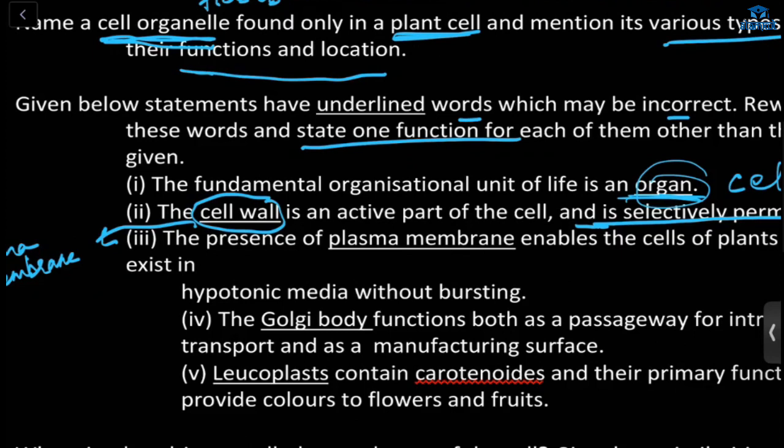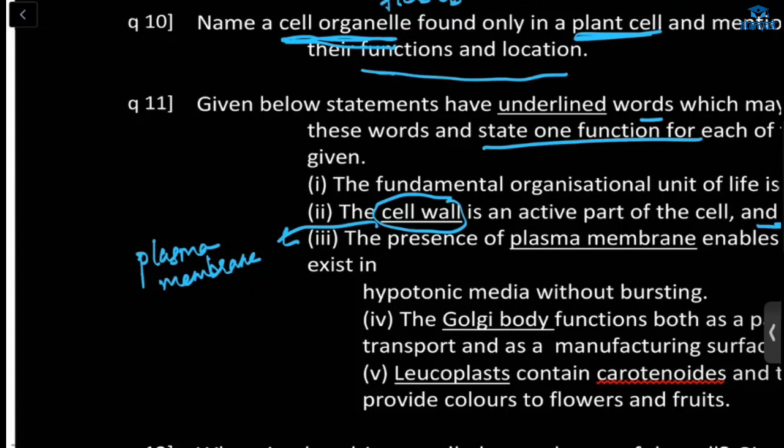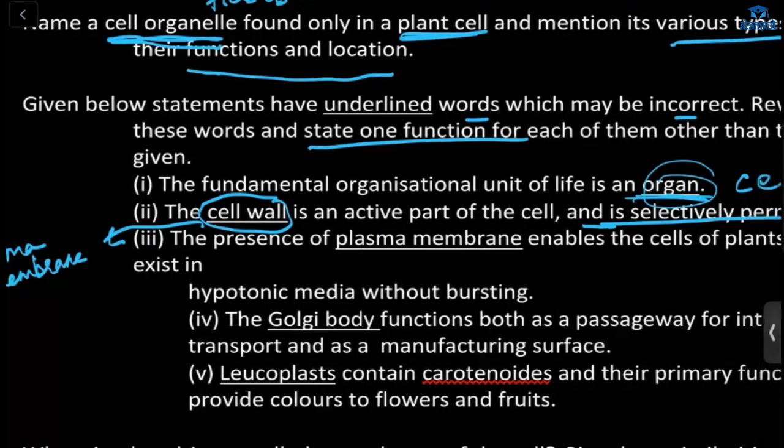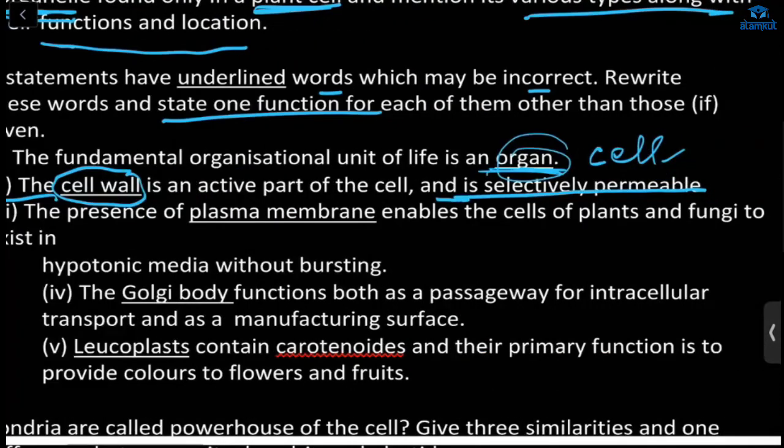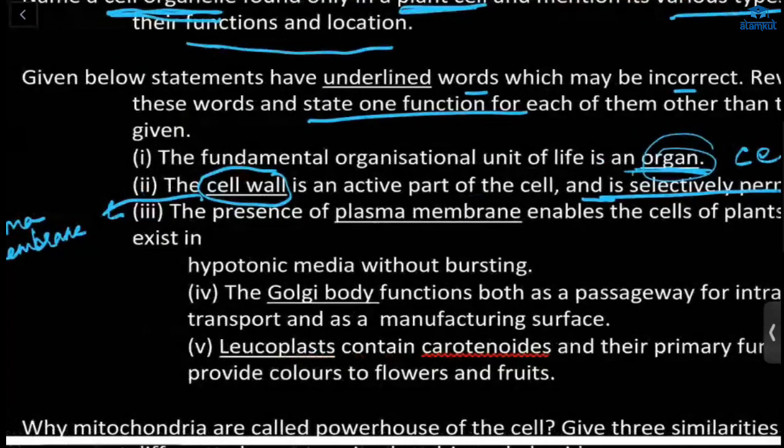Again, one more function you have to write of plasma membrane. So what will you write? You will write it is a mechanical barrier. It protects the cell. Okay, like that. Understood. We can also write that, ma'am, plasma membrane only allows some substance to enter, pass through it. At the same time, it blocks other material from entering through it. Yes. Okay.